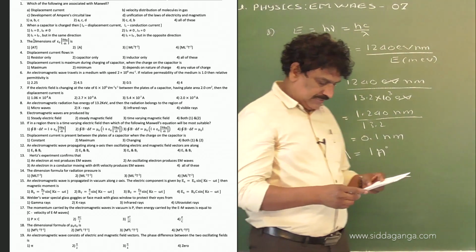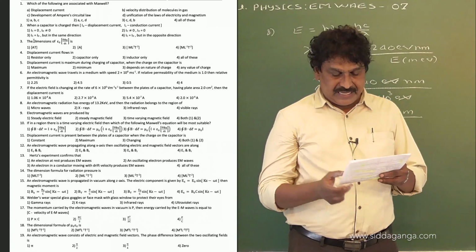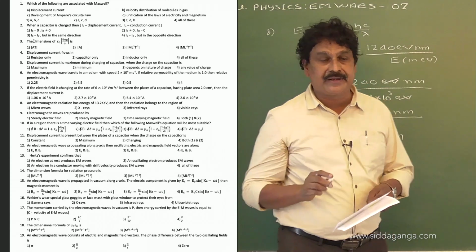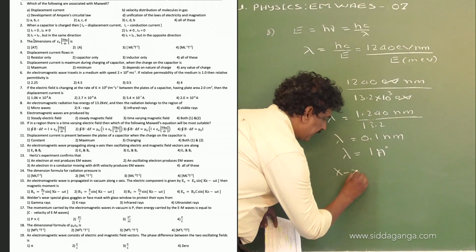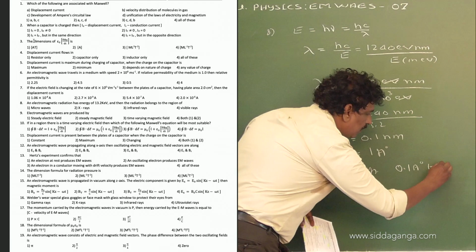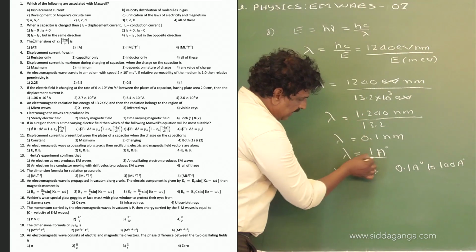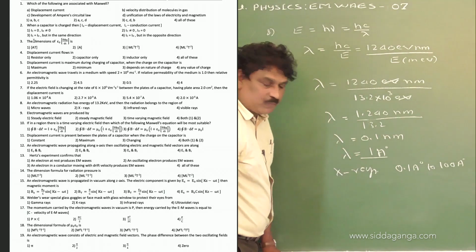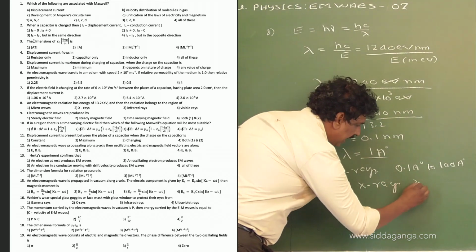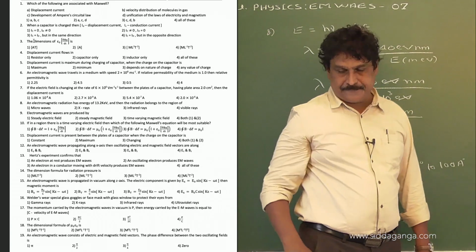Now we see the given options here. The options are given: microwaves, X-rays, infrared rays, visible rays. Among these given radiations, X-ray has the range 0.1 angstrom unit to 100 angstrom unit. So the wavelength of the given radiation is 1 angstrom unit. So this radiation belongs to X-rays. And therefore the option number 2 is the right option here.